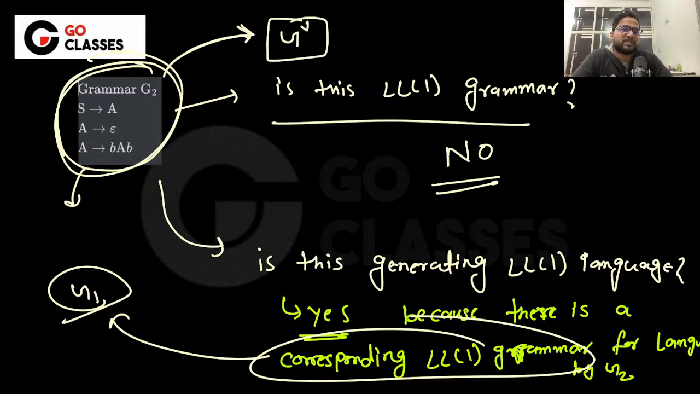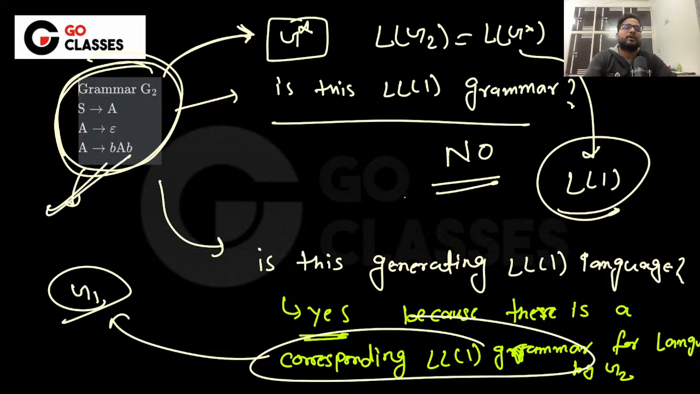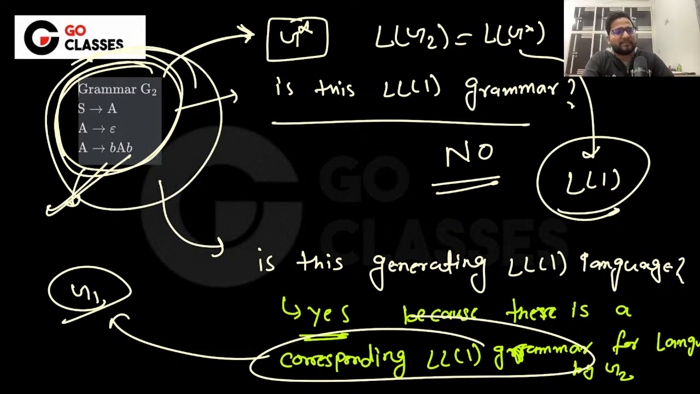Let's suppose this is G star. It should give you the same language. If that is the case, and if G star is LL1, then you will say this is basically an LL1 language. By the way, this type of question has been asked in GATE also,